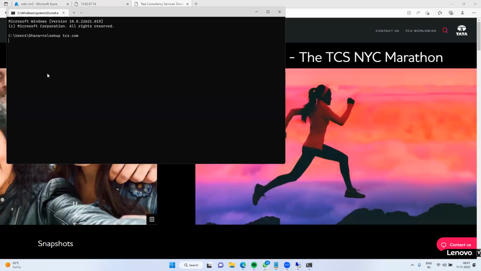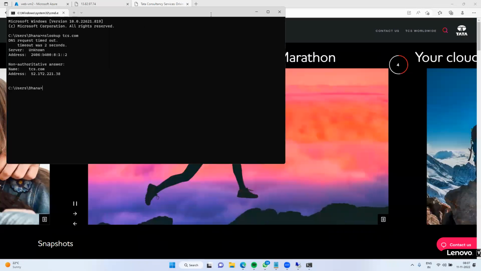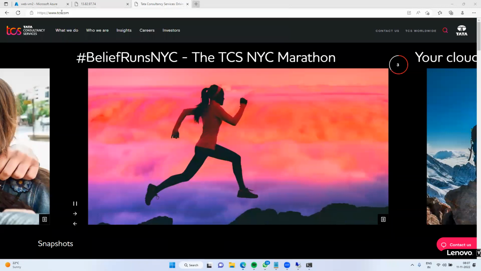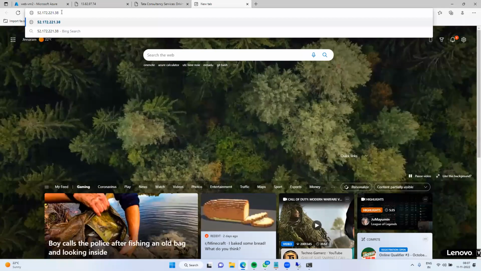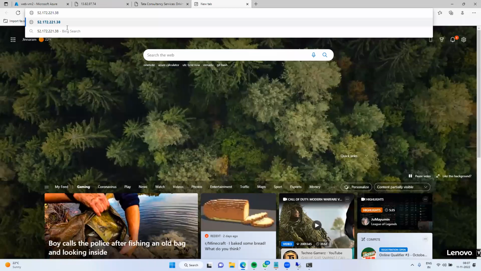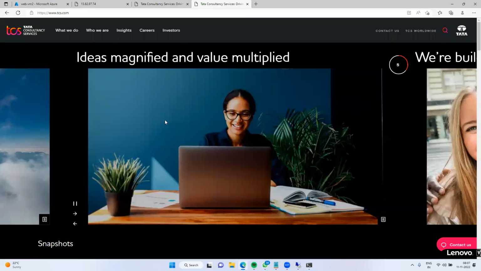This is the one, 52.172.221.38. When I hit enter, it is mapped with the tcs.com domain, so it helps to navigate there. You can access with IP and domain. Same way, my public IP is associated with my application, so I am able to access it with the IP address itself.